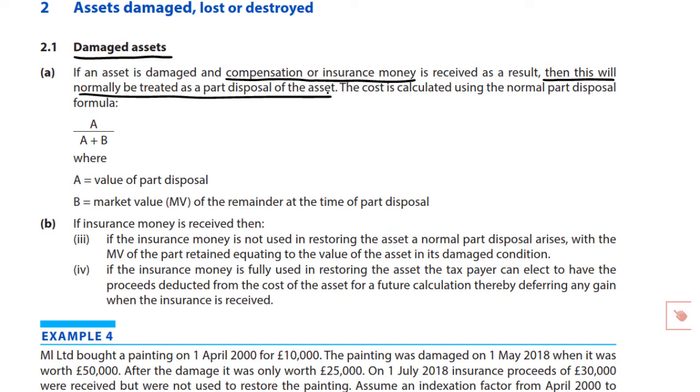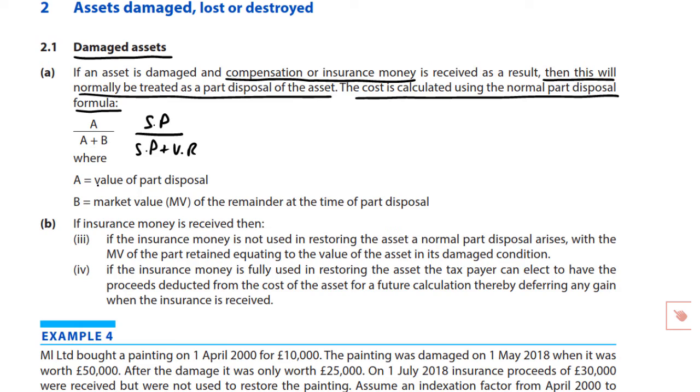You know that if cash comes in, then that cash would seem to imply that a capital gain, albeit here on a part disposal basis, needs to be computed. And when dealing with a part disposal, the cost is calculated using our normal part disposal formula, the old A over A plus B calculation, where of course it has always been sale proceeds over sale proceeds plus value remaining.